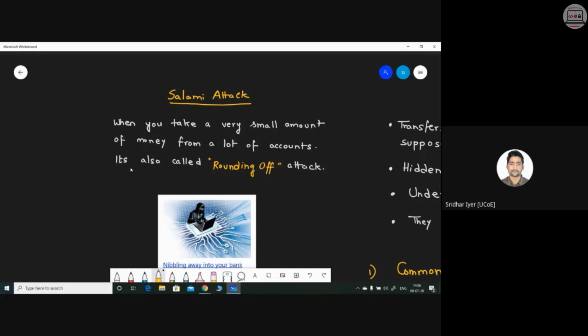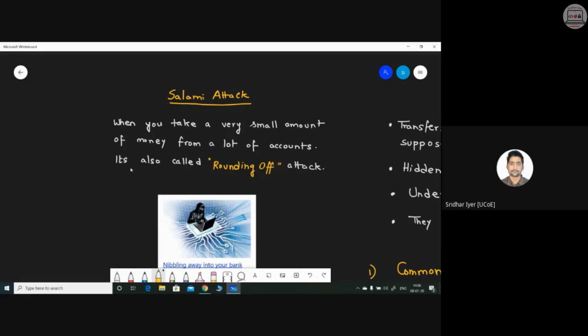For example, you might have seen that whenever you book a ticket on Book My Show, they give you an option. I'm not blaming any organization, I'm just giving an example. They give an option to add one single rupee, and that goes to some donation. But are we sure that this amount is going to a donation or not?